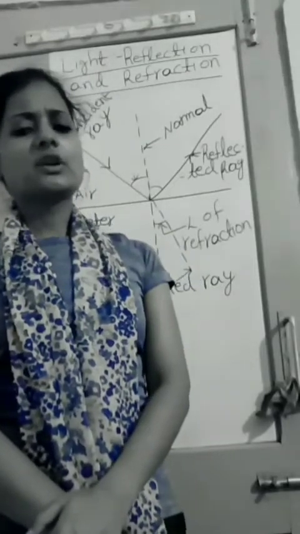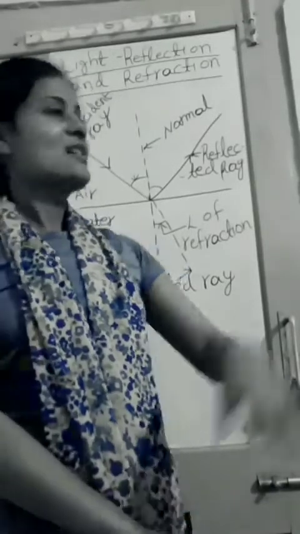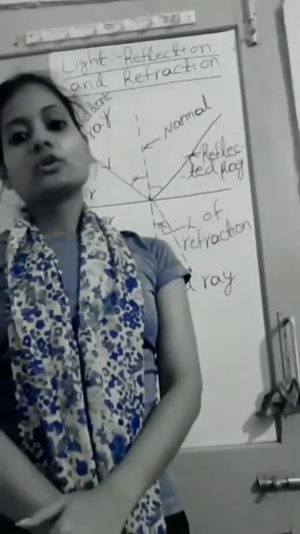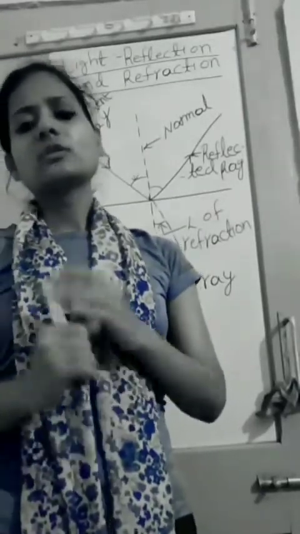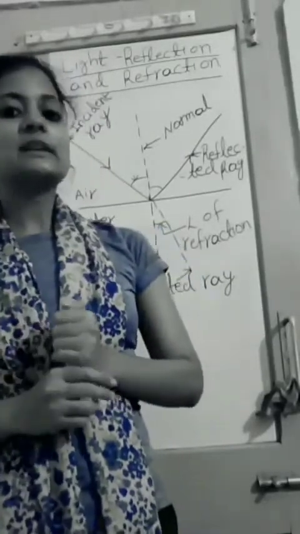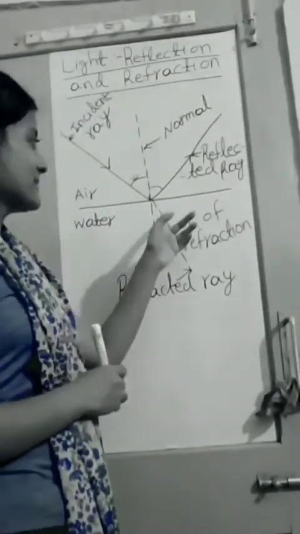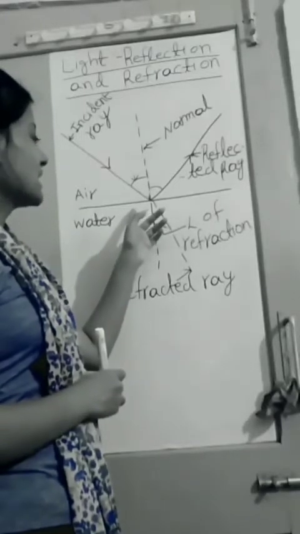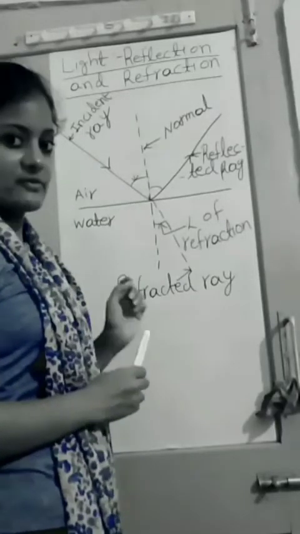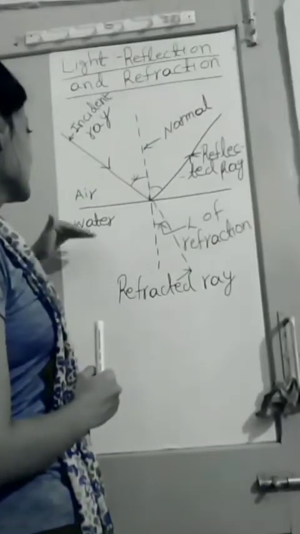Okay, but before moving further, as the name suggests, it's written here reflection and refraction. But we should be clear, is there any difference between reflection and refraction? That should be clear in our mind. But how to make it clear? I made this diagram. You can have a look at this diagram. Okay, this is the plane surface. You can see it's the plane surface. And why have I written air and water here?